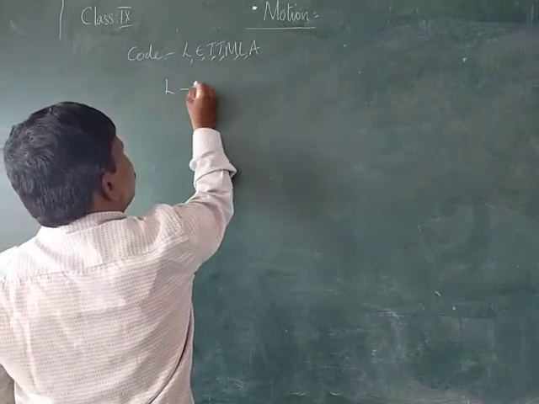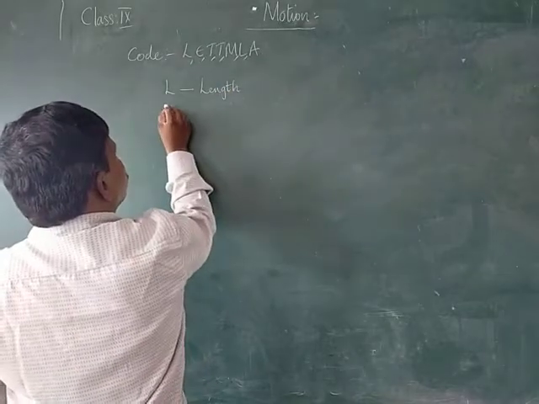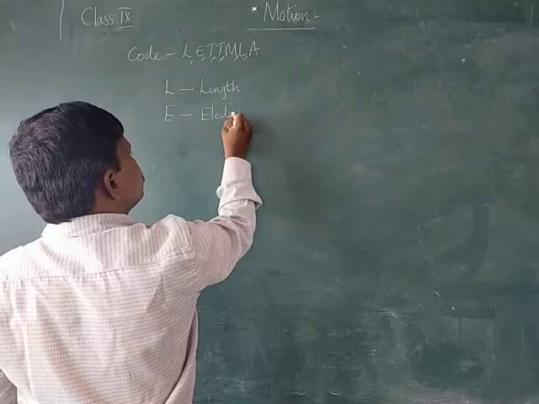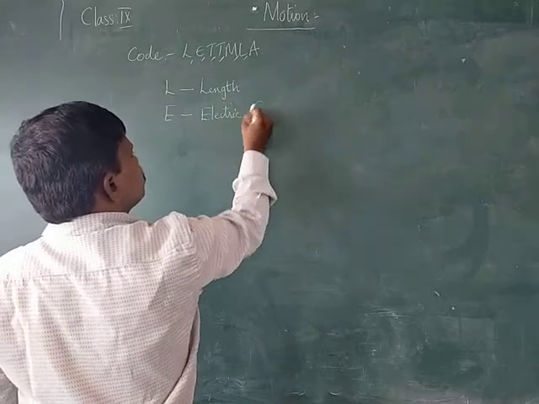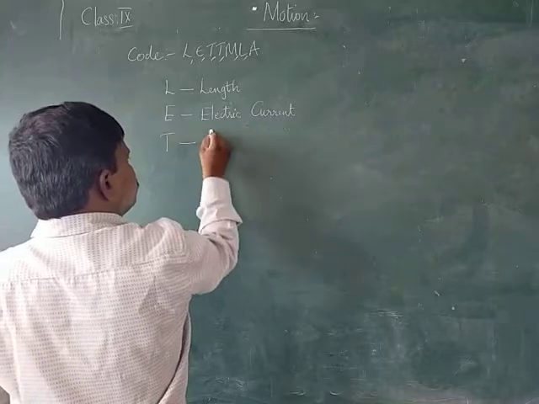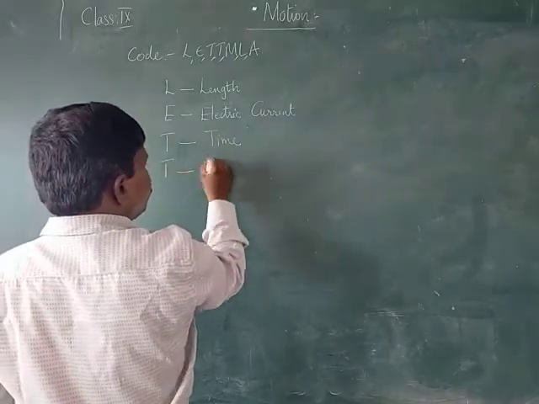First, L. L means length. E, electric current. T, time. Another T, temperature.